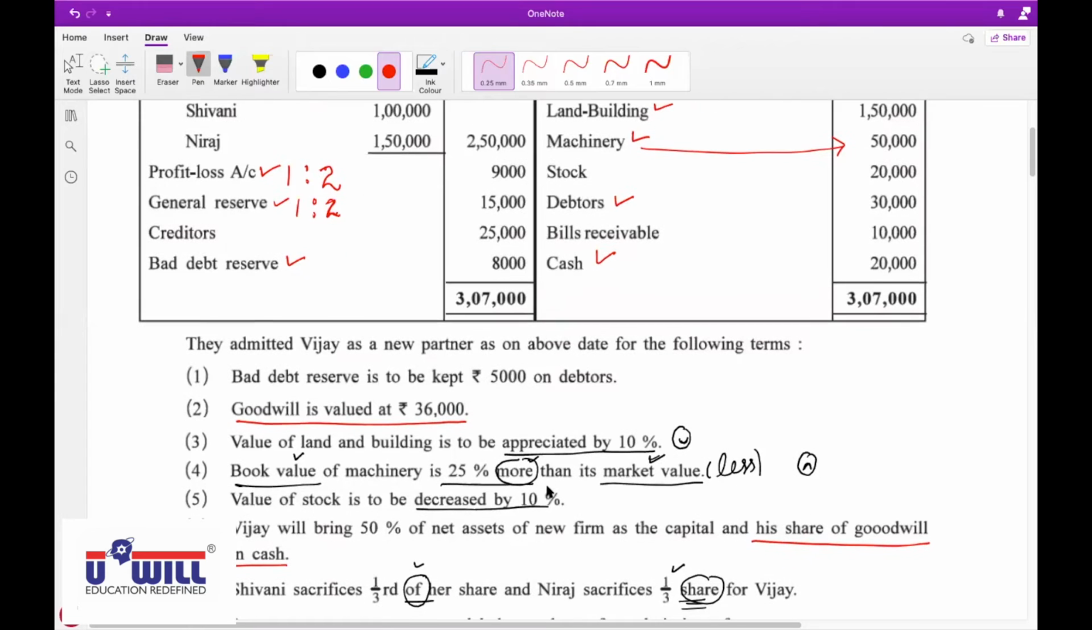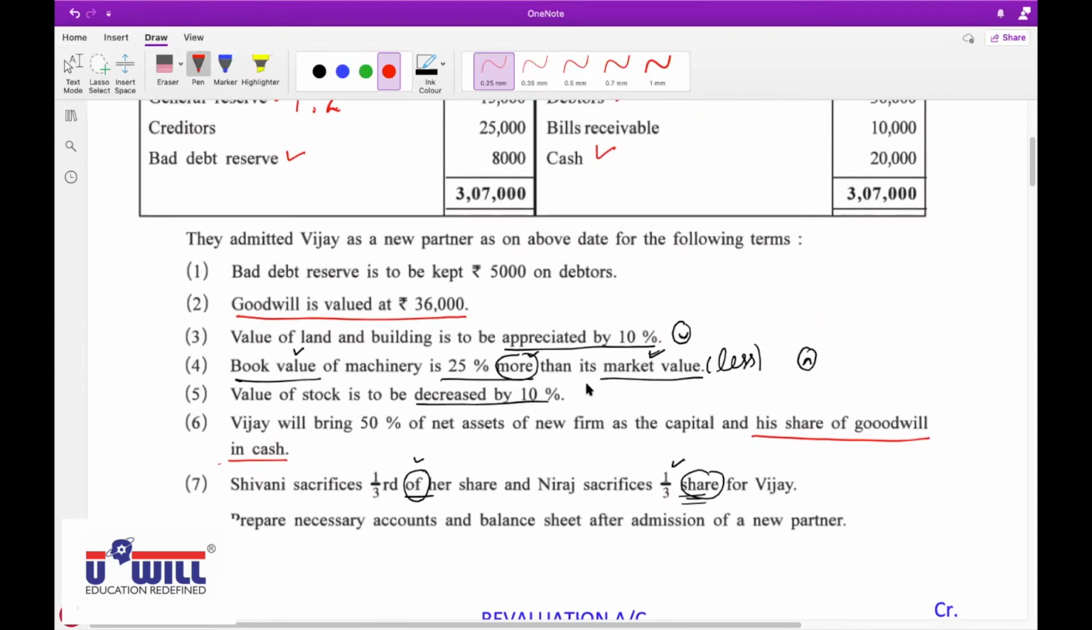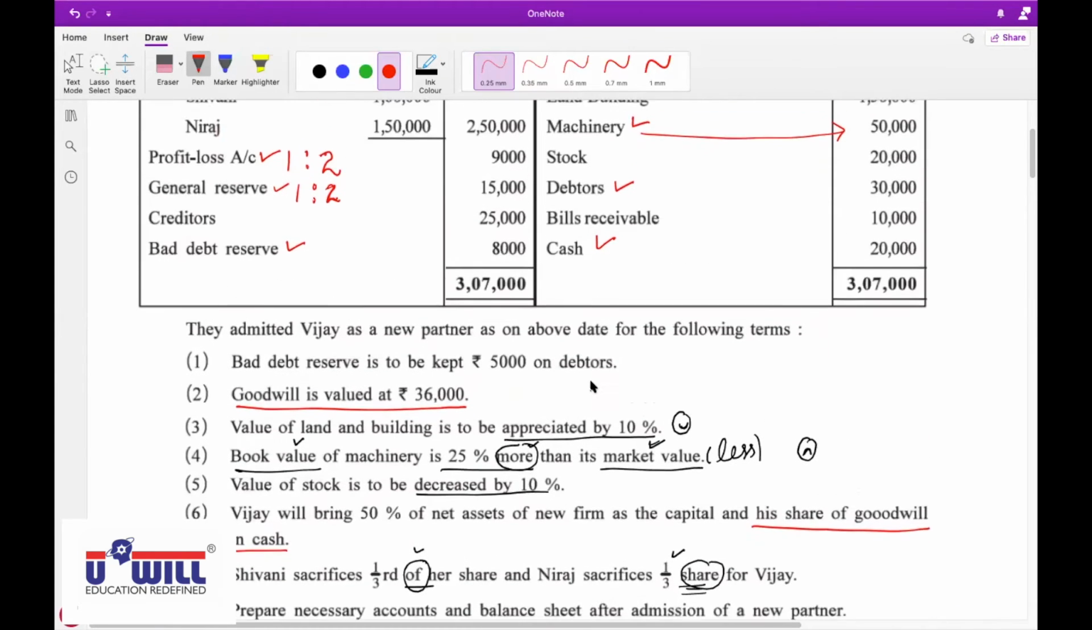The value of stock is to be decreased by 10%. So we will decrease the stock by 10%: 20,000 minus 10%, that is 2,000, leaving 18,000. Yes, sir, 2,000. And the second effect?